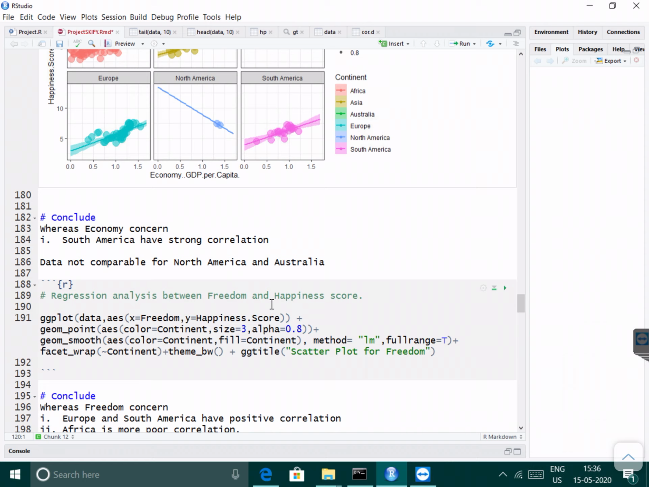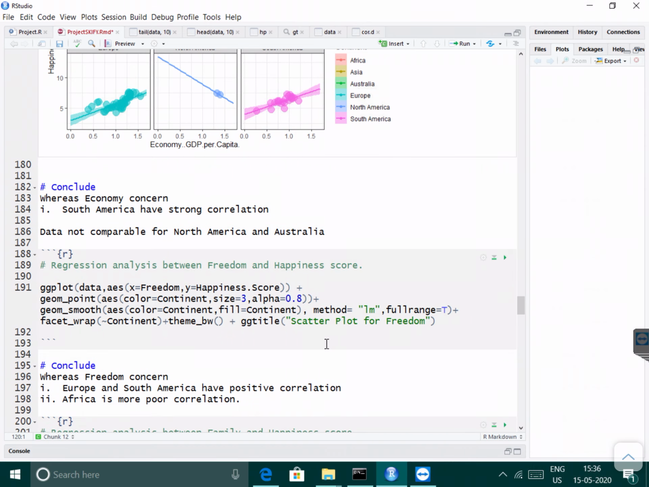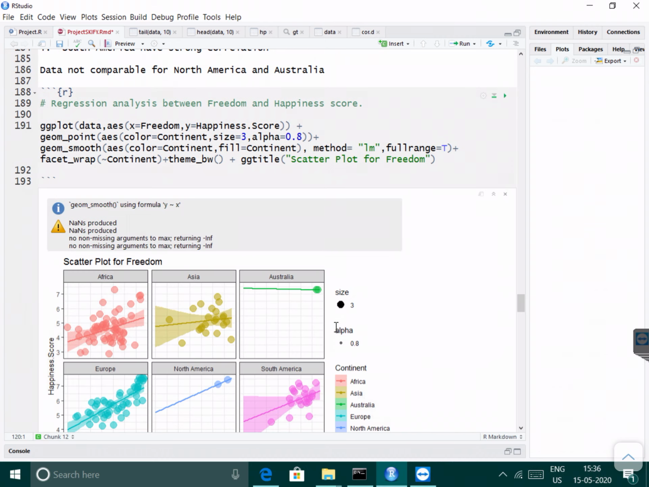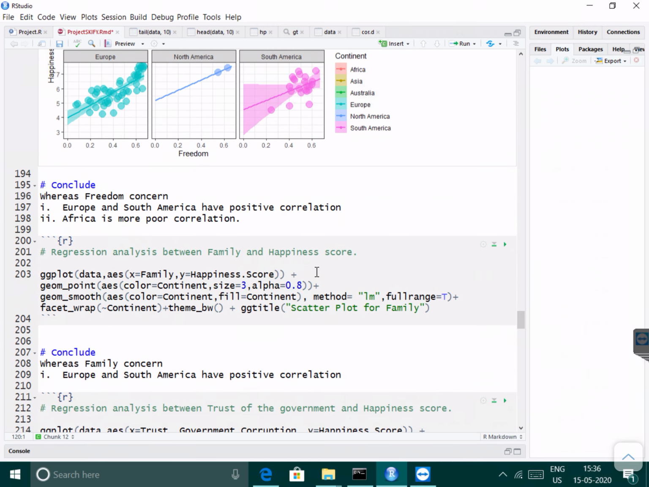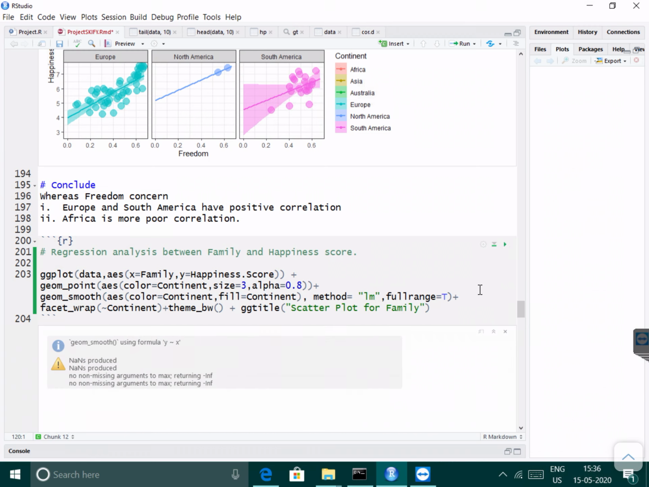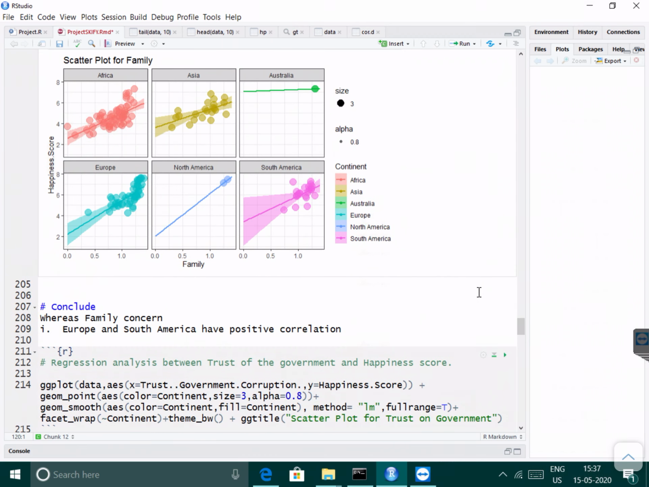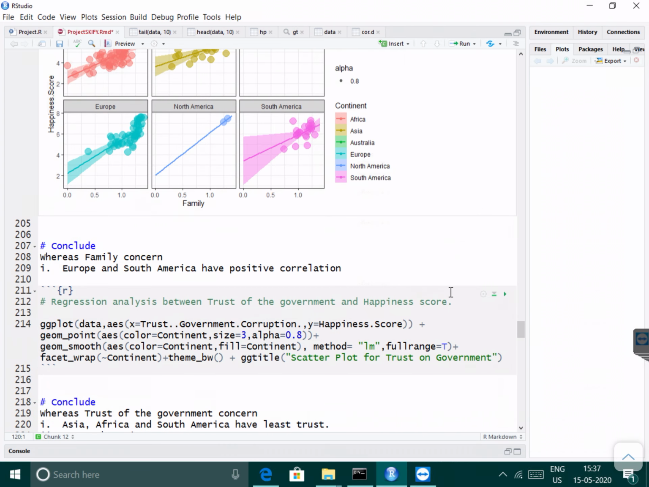Regression analysis between freedom and happiness score. From this we can easily conclude that Europe and South America have positive correlation, whereas Africa has poor correlation. Regression analysis between family and happiness score. Europe and South America have positive correlation.